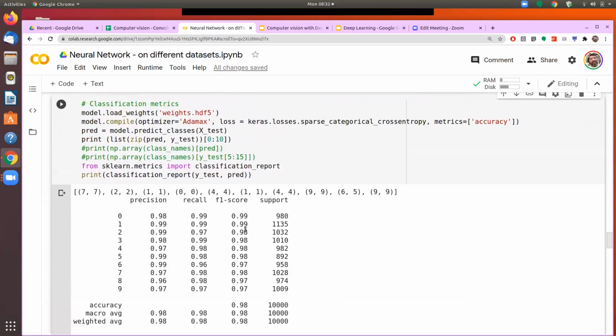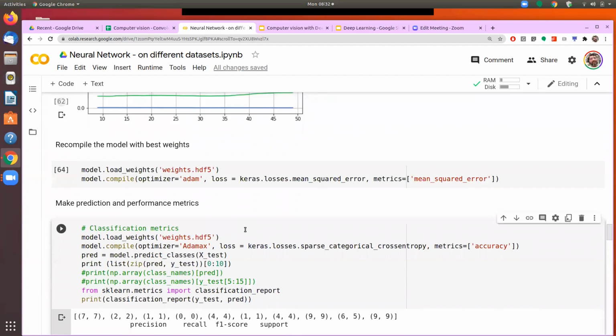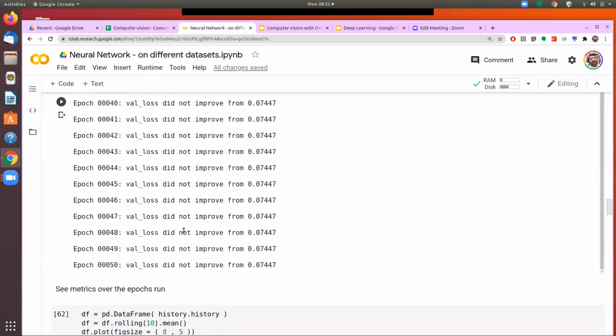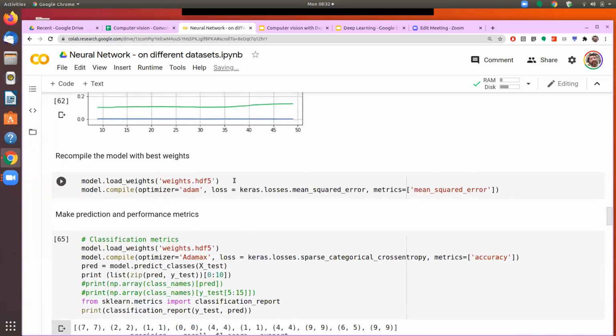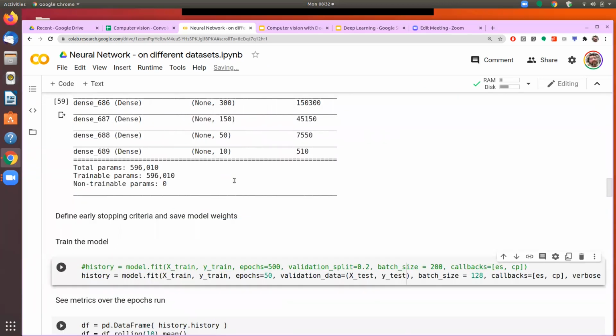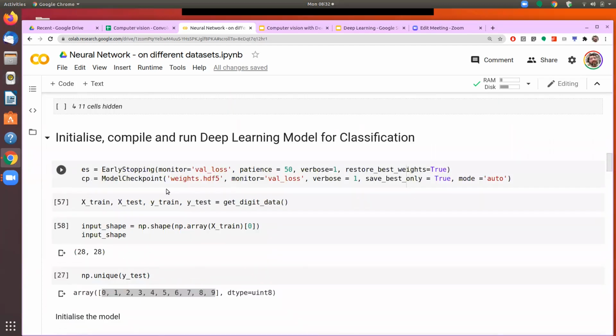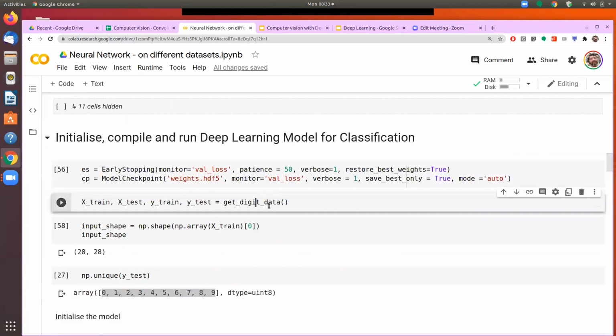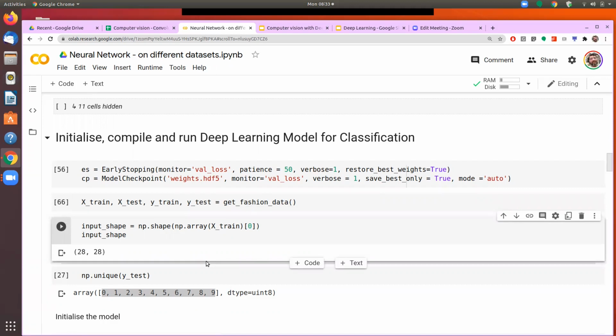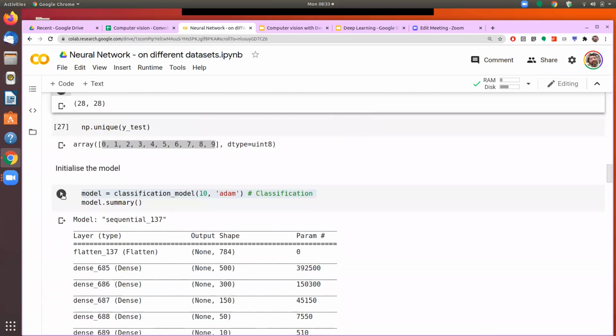Now, if you work with the function, the other good part is that without making much of a change, I can run the same model on my fashion data set. What do I need to do? Rather than using digit data, I will use fashion data, and the same algorithm runs on the fashion data set so I can see the performance of the model.